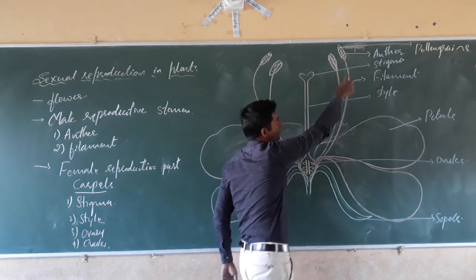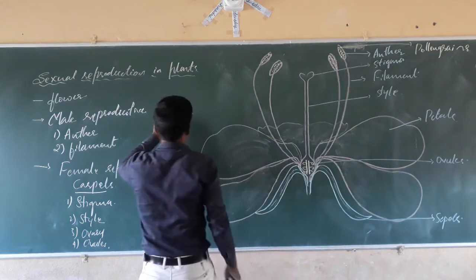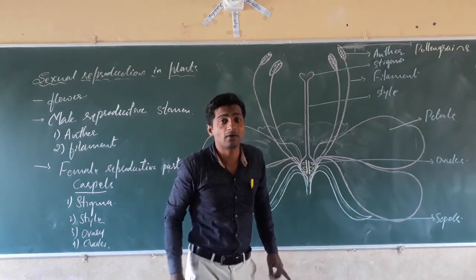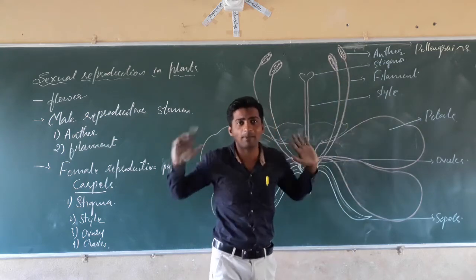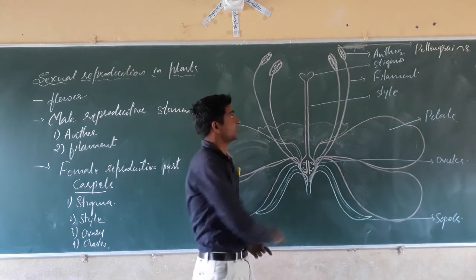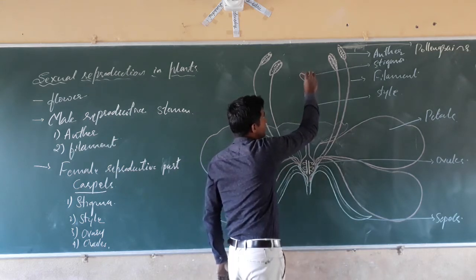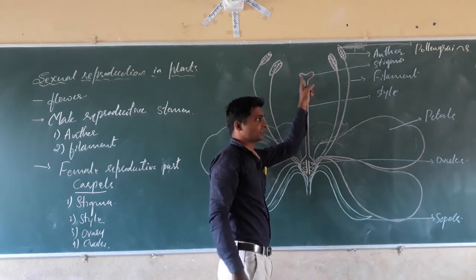Anther and filament combine together to form the stamen. That is the male reproductive part of the flower. Next, the female reproductive part: this cup-shaped structure is the stigma.